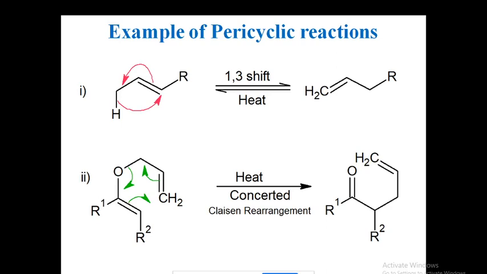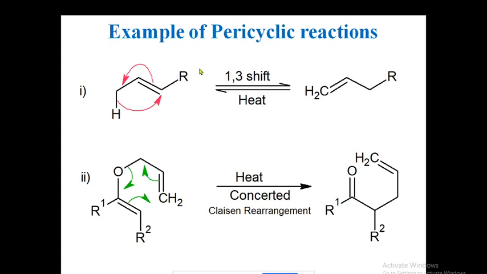Let's see examples of pericyclic reactions. Here I have taken an alkene compound. Now this alkene compound involves a 1,3 shift. How does that 1,3 shift happen when it is heated? Suppose this is carbon number 1, 2 and 3. From carbon number 1, hydrogen is shifted to the third position and the double bond will shift here. So you are getting this compound as a product.